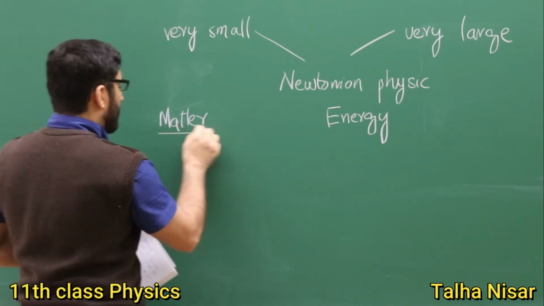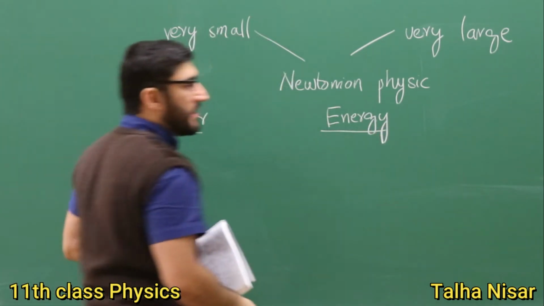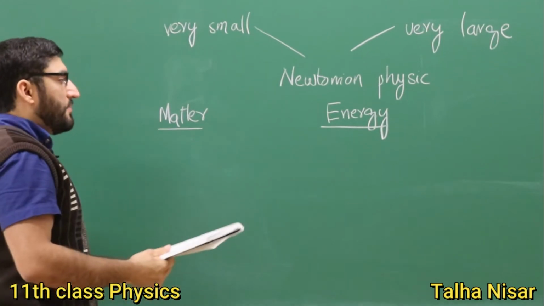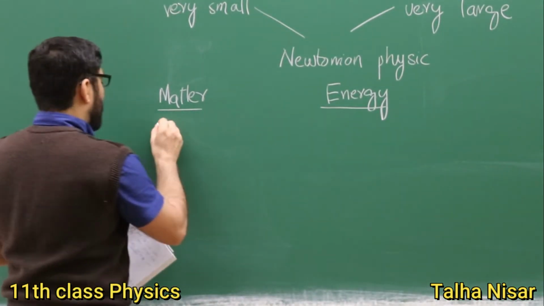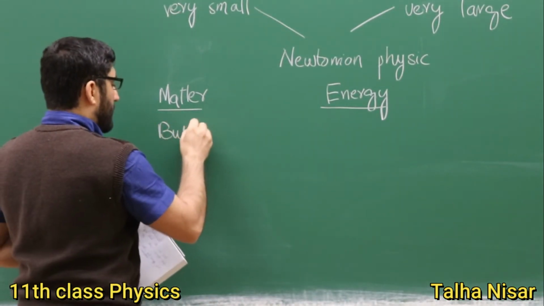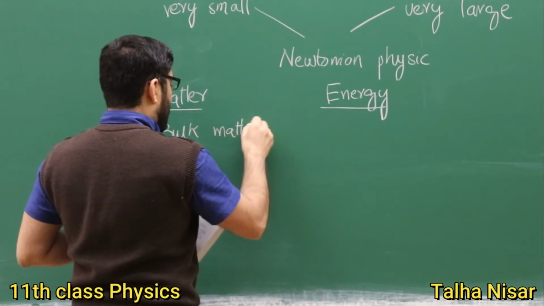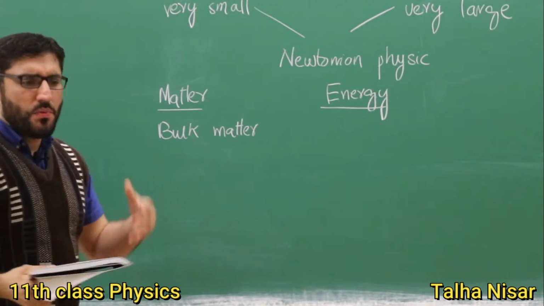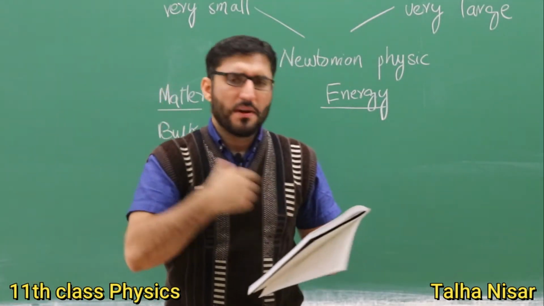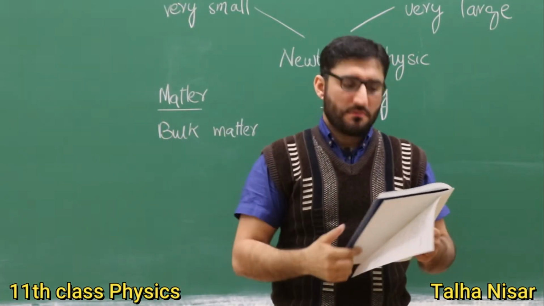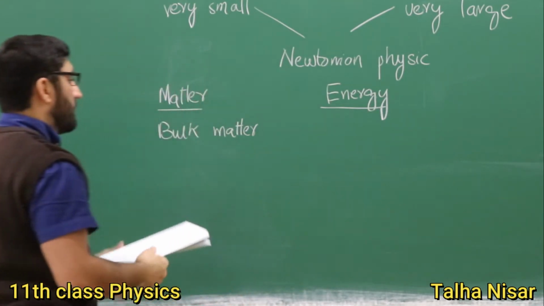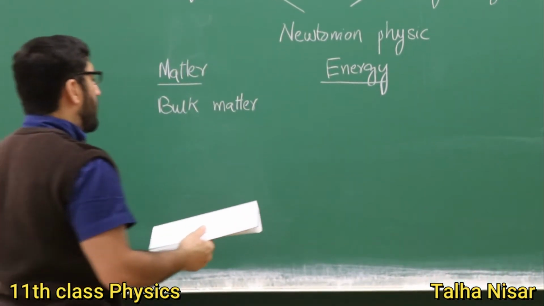Matter is anything solid that's around us, for example, any bulk matter. Bulk matter means what we can feel, for example, this chalk, my body, or everything that's around us. It's not the small particles.